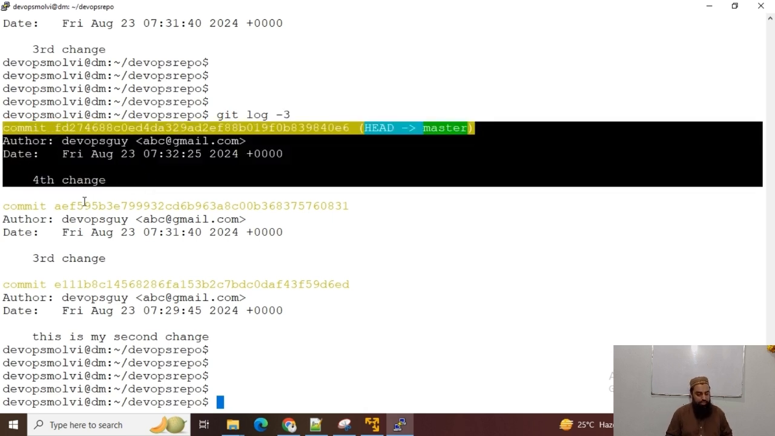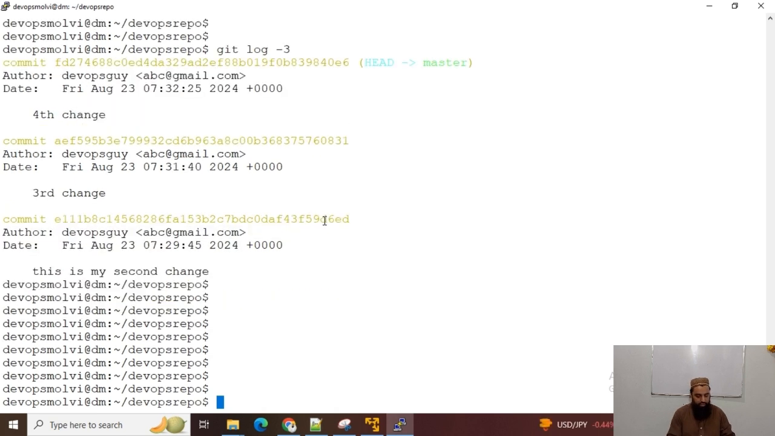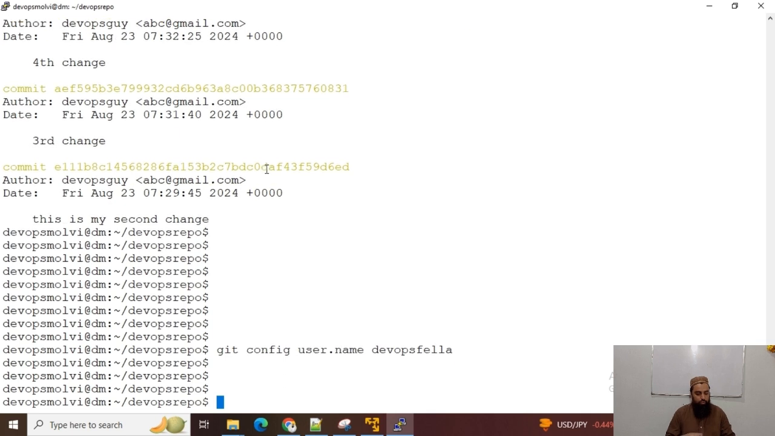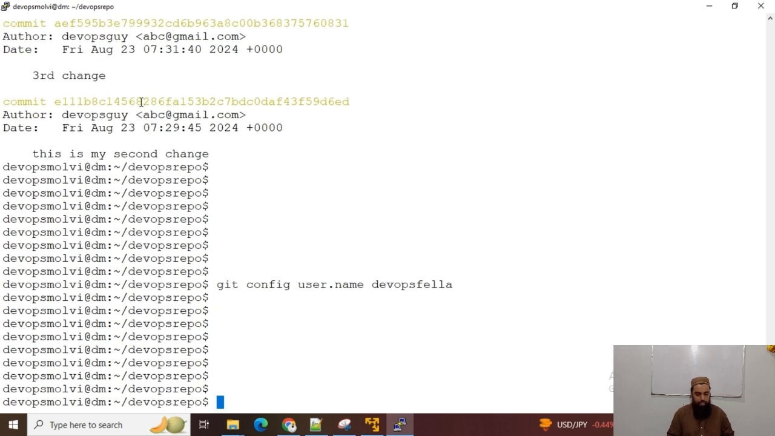And also you can see this as author and email. Now we can change the author as well. What is the command to change the author? Git config user.name, and now it is DevOps guy, and I would just replace it with DevOps fella. Okay, so now the user name has been changed. Now for the next commit, the changes would reflect. You can see now I have this DevOps guy. Now it should be DevOps fella.